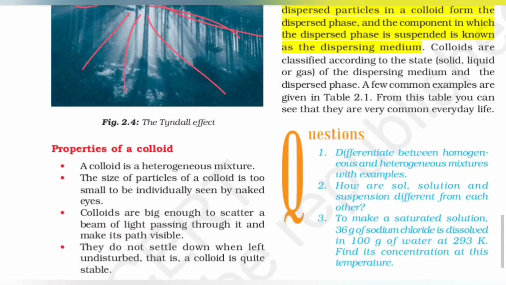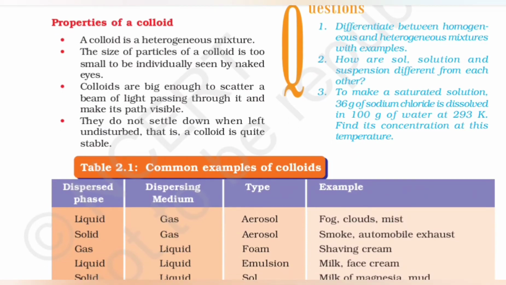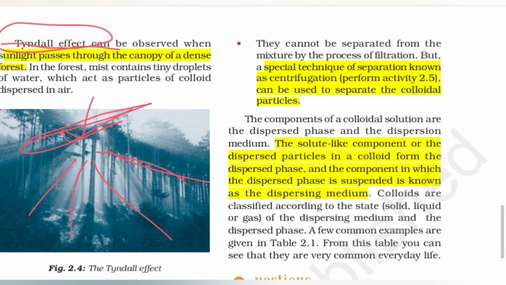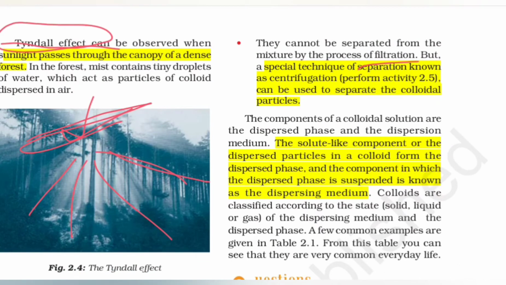Again, the properties of a colloid that they are asking about: heterogeneous nature again. The size of particles is too small. Colloids are big enough to scatter a beam of light, and they do not settle down when left undisturbed. They cannot be separated from the mixture by filtration, but a special technique is required, which is called centrifugation, used to separate these particles.